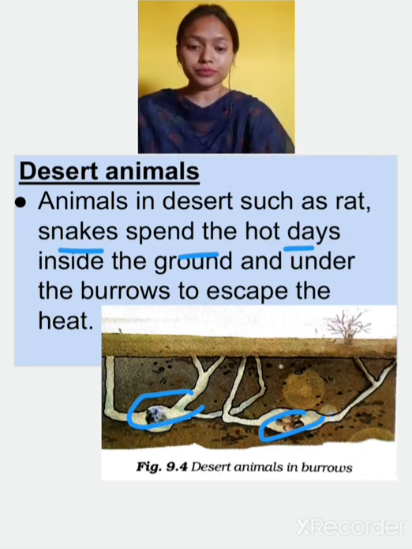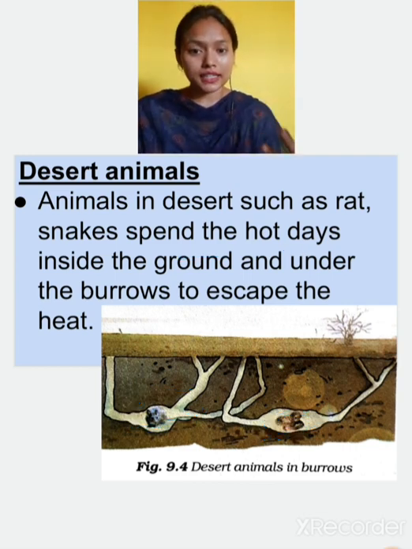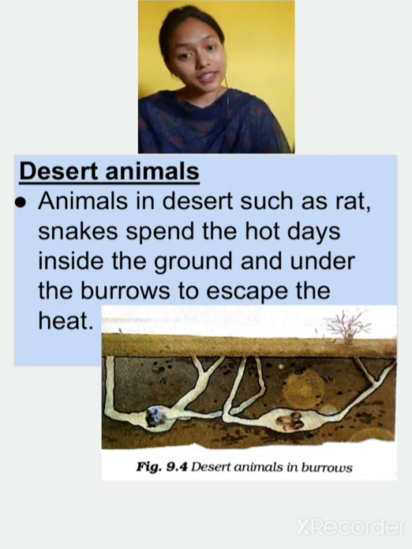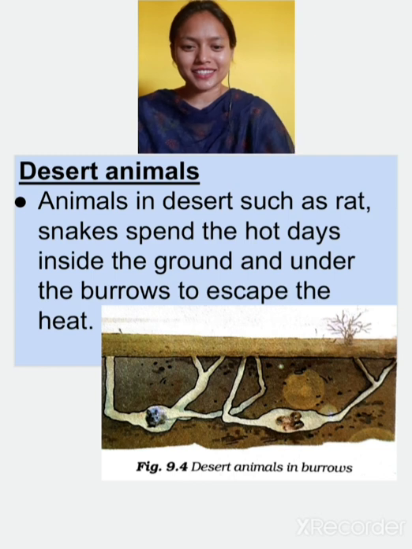And these animals don't need that much water. The kangaroo is also there. The kangaroo produces its own water inside the body. When it eats food, water is produced inside its own body, so it doesn't require much water. So it can easily survive in the desert.